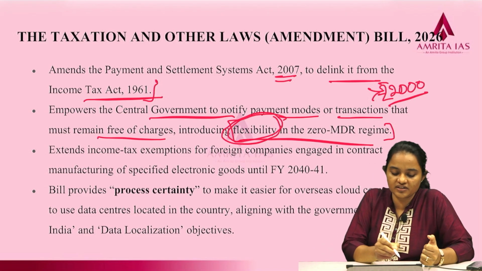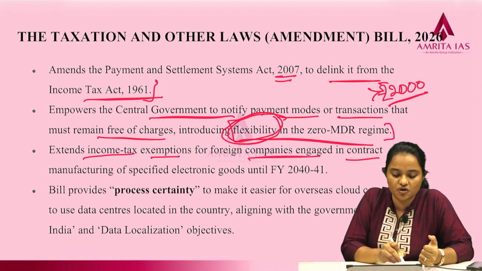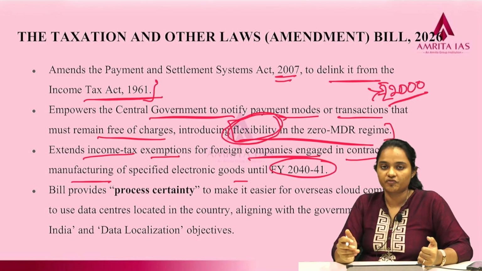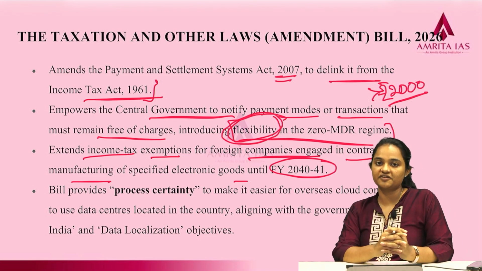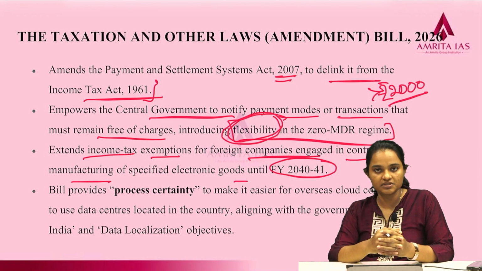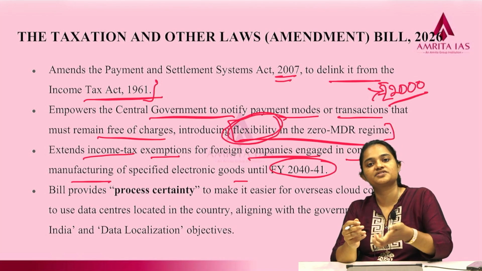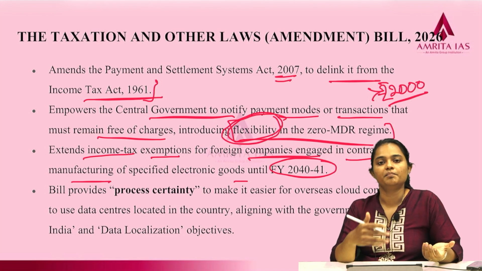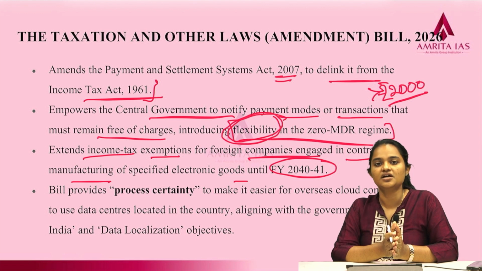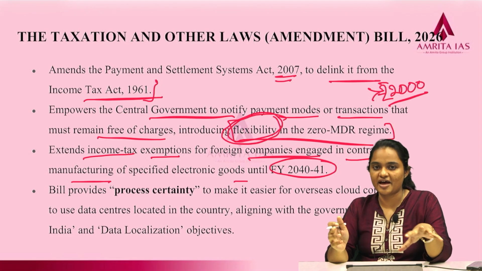And with this new law, there is an extension of income tax exemptions to foreign companies engaged in contract manufacturing of specified electronics goods, up to FY 2040-41. Contract manufacturing is a process where foreign companies come to the country and make agreements with domestic local manufacturers, and these local manufacturers manufacture the products for the foreign companies. So basically it enables foreign investment in the local manufacturing sector.